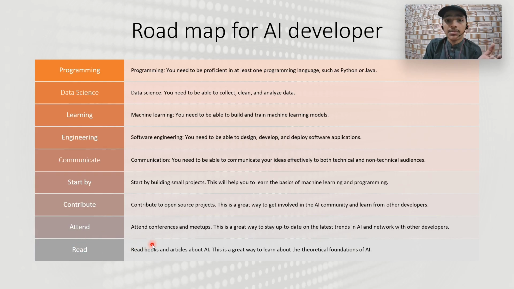There are meetups with professional persons that let you know how the world is doing these days. Read books and articles about artificial intelligence. That is a great way to learn the theoretical foundations of AI.